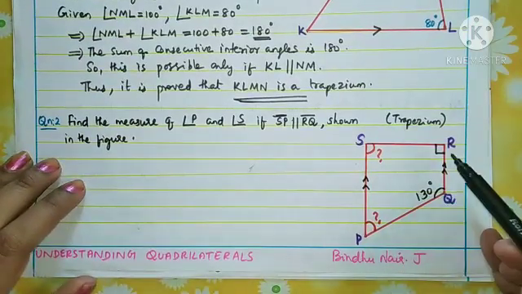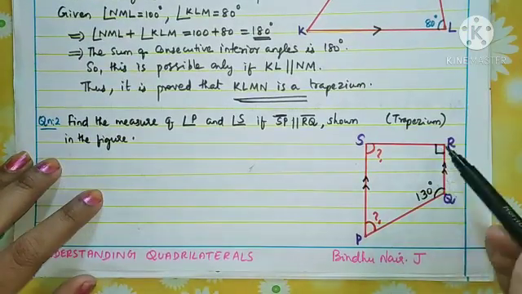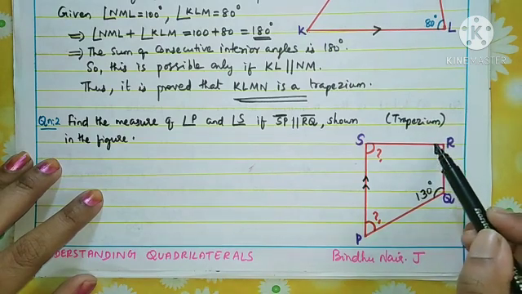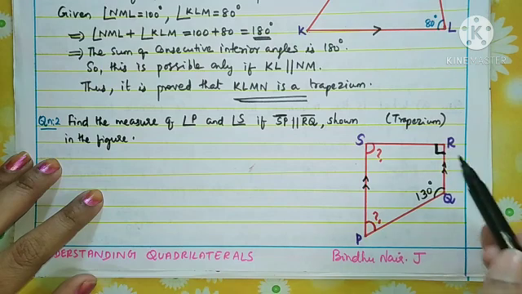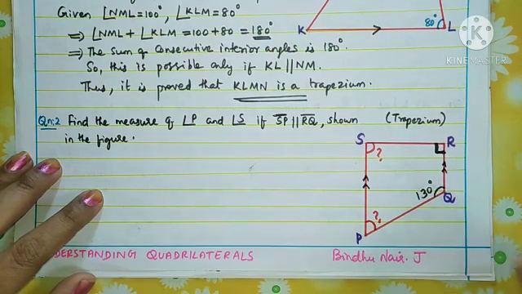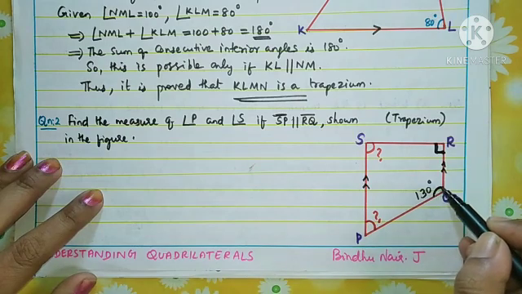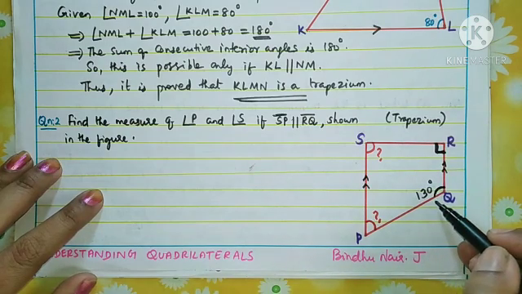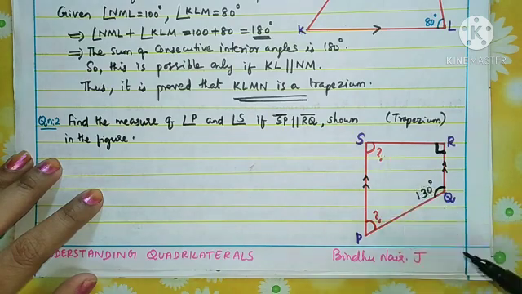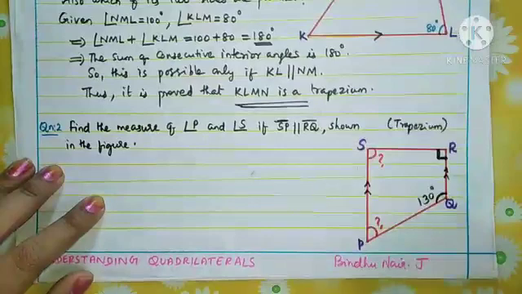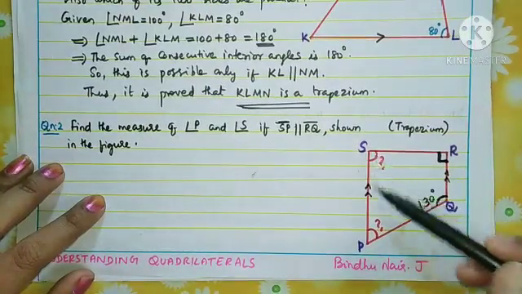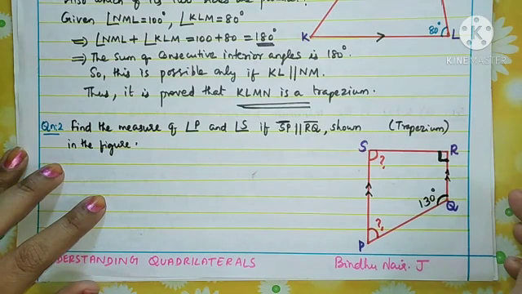Yes, so you want to use the property of the trapezium here. Here you see these two angles are given. What is this symbol? This symbol refers to a right angle, 90 degrees. And here one angle is given, 130 degrees. So these two remaining angles we need to find out. Which angle from S and P is easy to find out first?